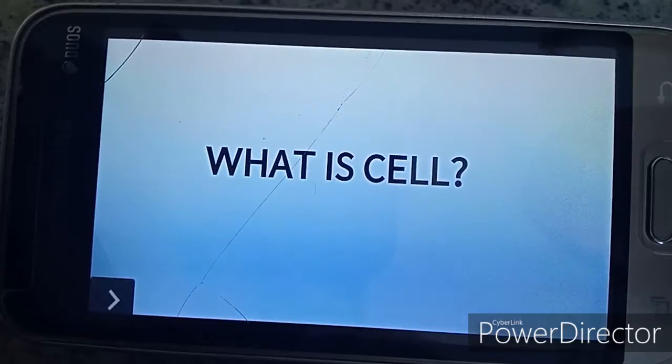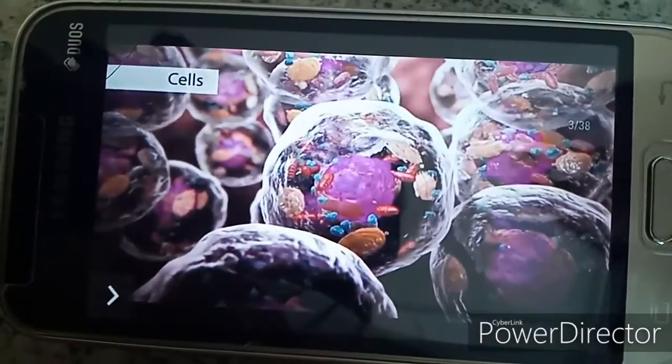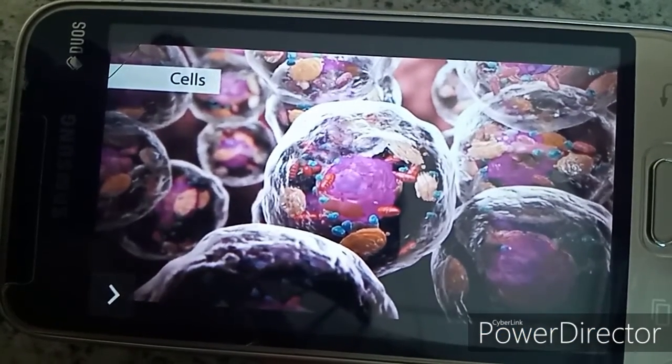Now I am going to discuss the eukaryotic cell. First, I am going to explain what a cell is. So, what is a cell? A cell is the smallest unit of an organism.